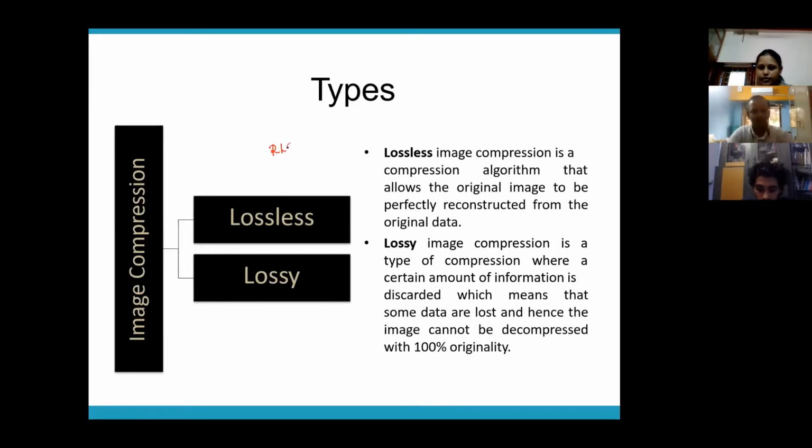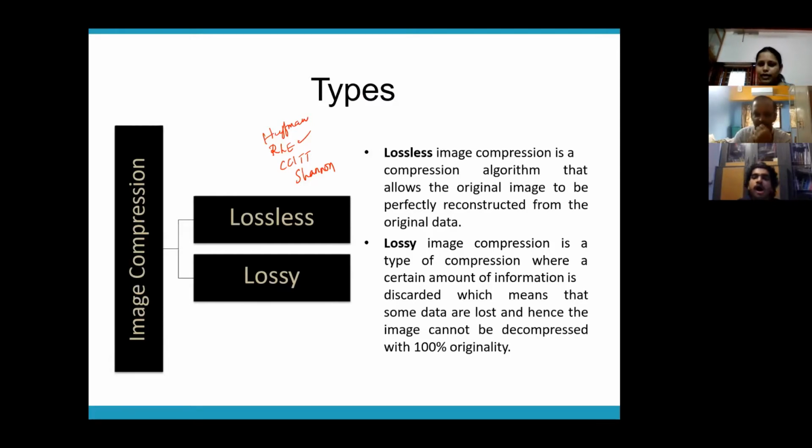We have discussed run length encoding, right? We have discussed CCITT. You are already aware of Huffman coding. Then we have discussed Shannon-Fano. So are all these lossy or lossless? Point out which is the lossless compression scheme out of these. Run length. Okay, what about Shannon-Fano? It is entropy encoding, right? So that is also lossless.